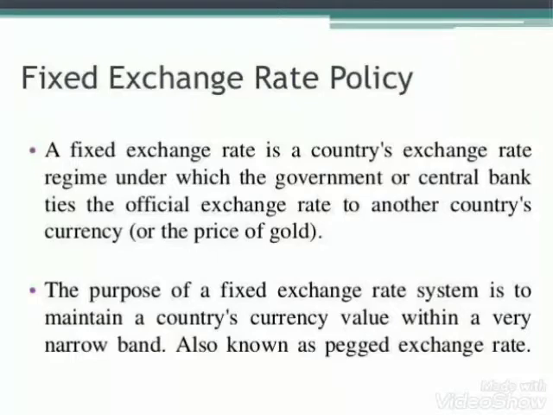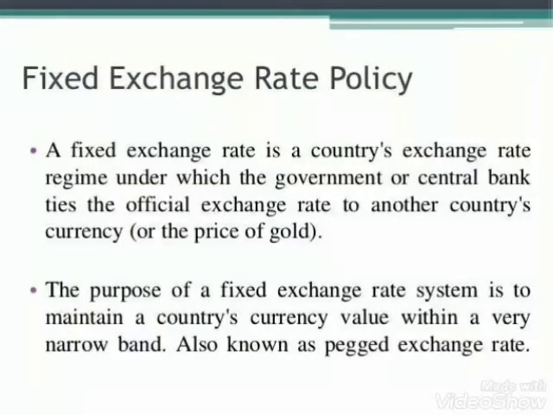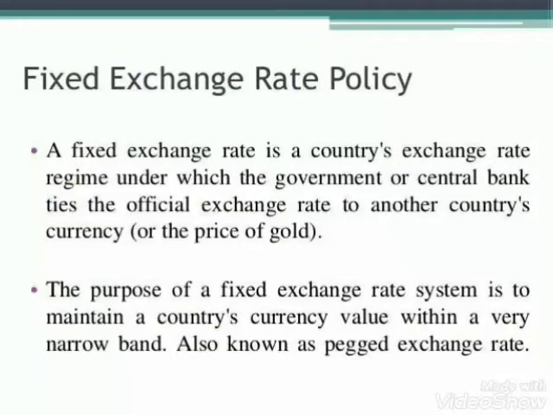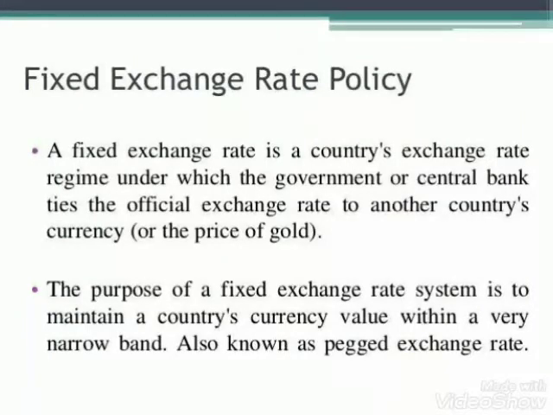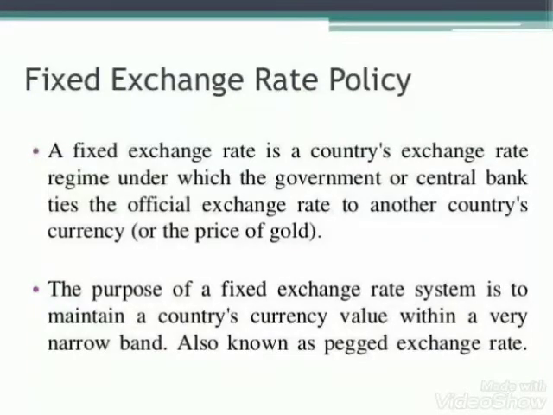Now children, if we talk about the gold standard system of exchange rate, this system is not prevalent now. It was prevalent in most of the countries before 1920, where gold was taken as a common unit of parity between the currencies. Each country was supposed to define the value of its currency in terms of gold, and the value of one currency in terms of the other currency was fixed according to the gold value of each currency.